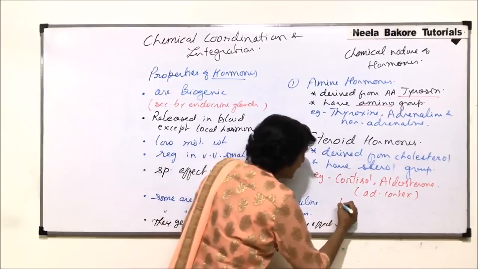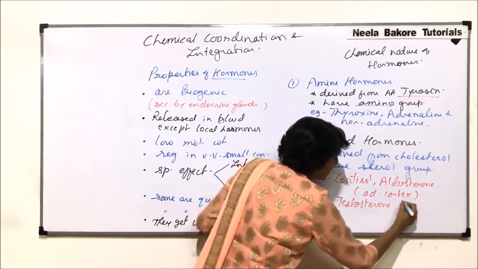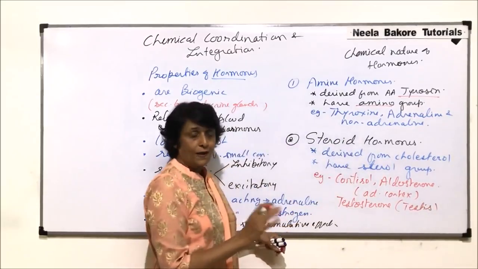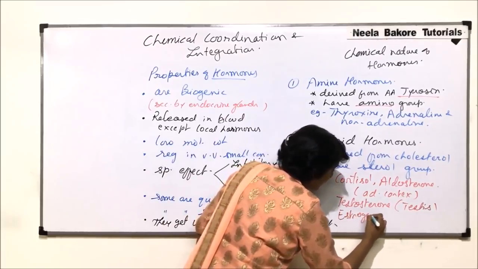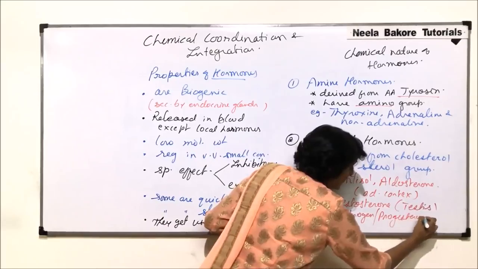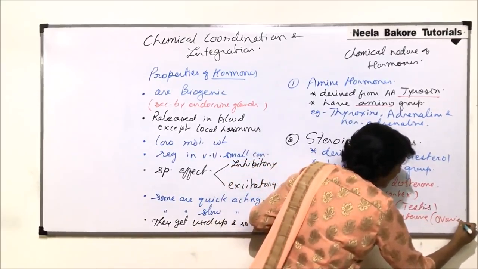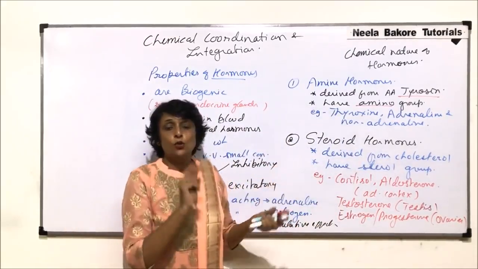Plus, we can take the example of testosterone, which is released from the endocrine part of testis, and estrogen and progesterone, which are secreted or released from the ovaries. These are all steroid hormones. So there are these two categories.